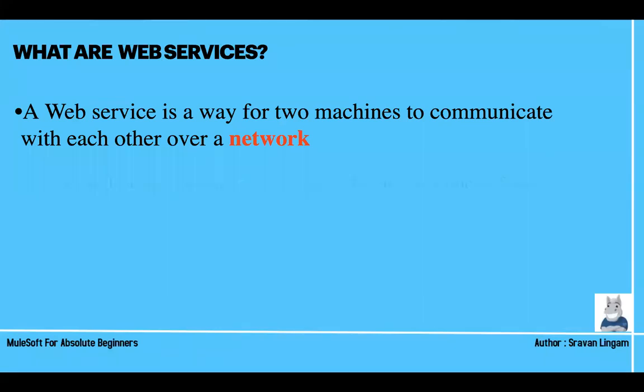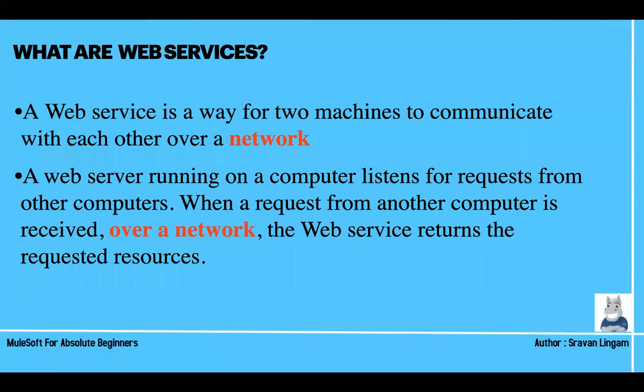Those are web services. Okay, so a web server running on a computer listens for the request from other computer, when a request from another computer is received over a network. That's why a lot of guys will be asking the differences between web services and APIs. APIs, with or without network, are doing some logic there. But web services require internet to communicate the data. So the web services return the requested resources. This is about web services.